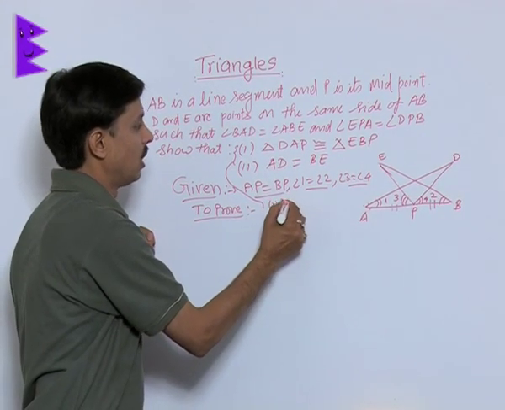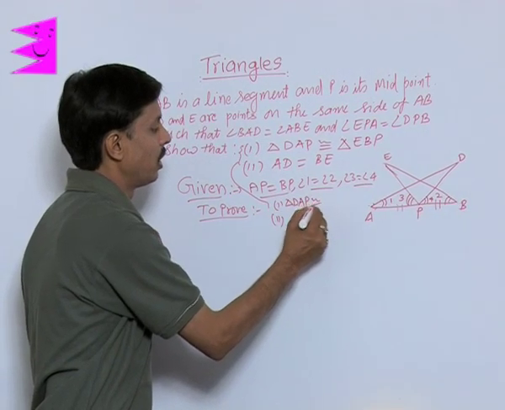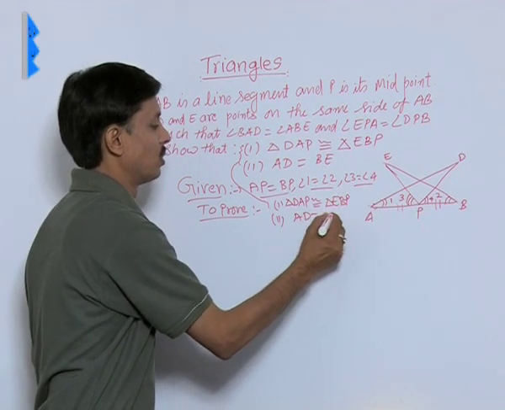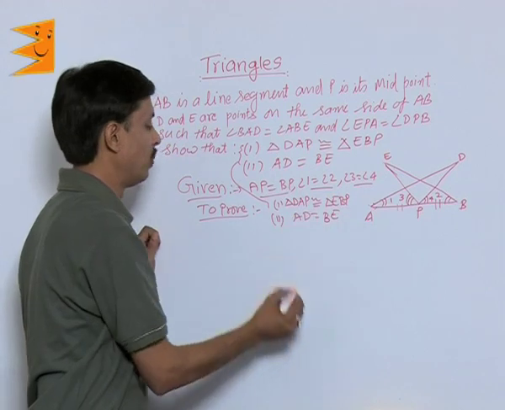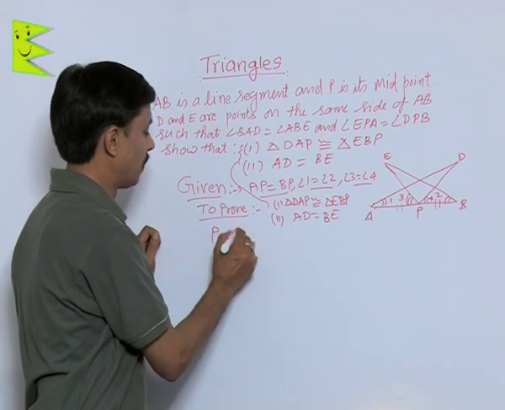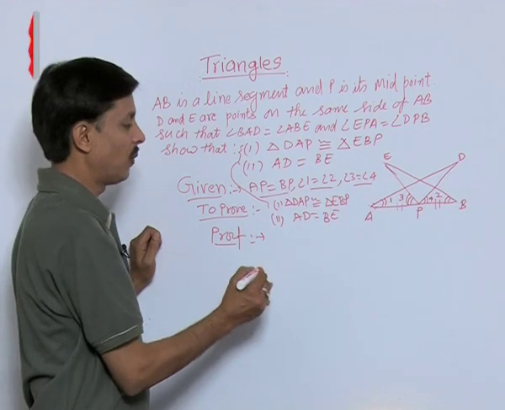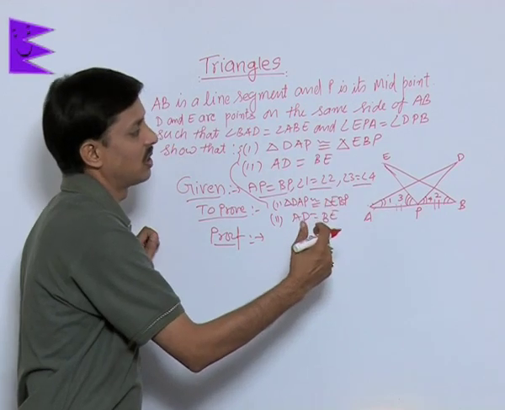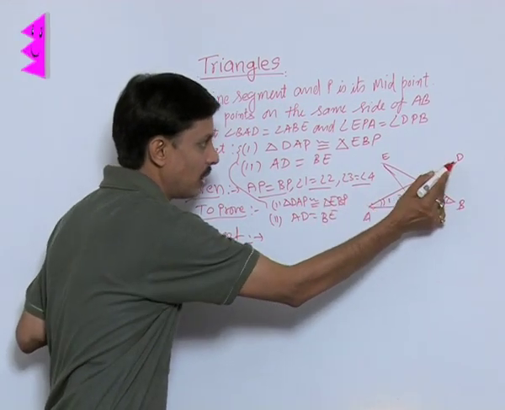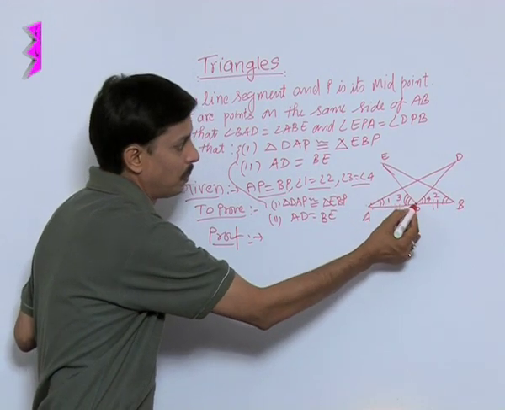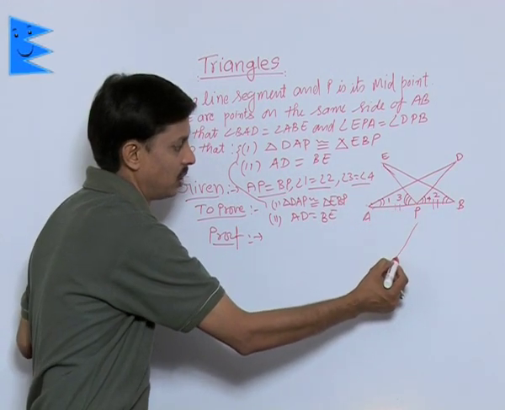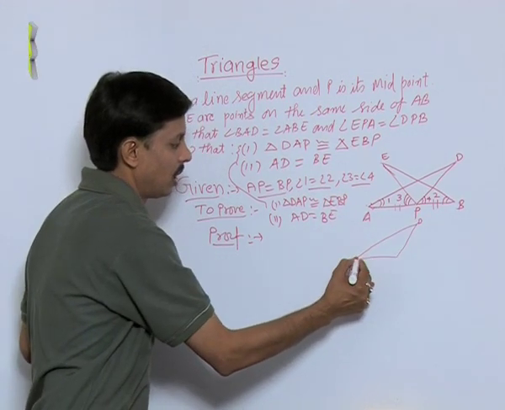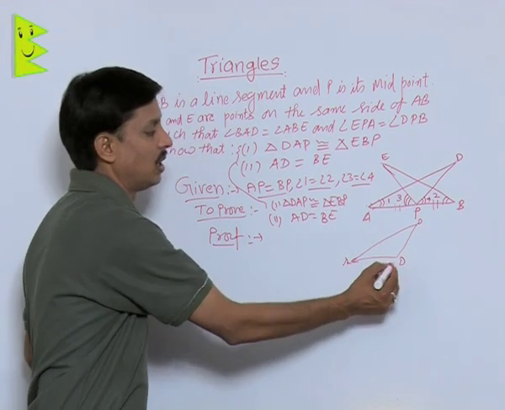The first is triangle DAP is congruent to triangle EBP, and the second is AD is equal to BE. In order to prove it, I am taking the proof. So for proof, if I take out triangle DAP separately, D is this point, A is this point, P is this. So it is kind of this DAP. This is the triangle DAP.